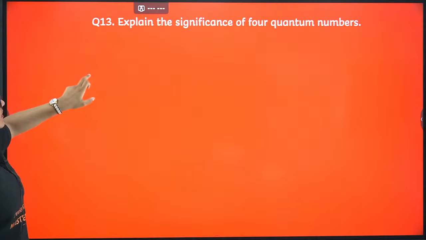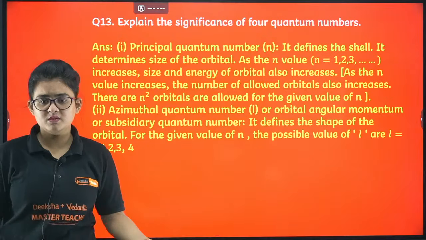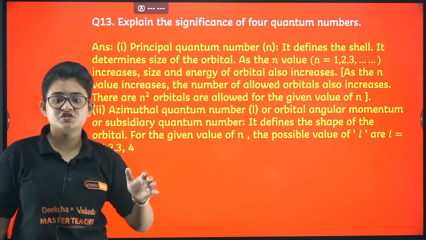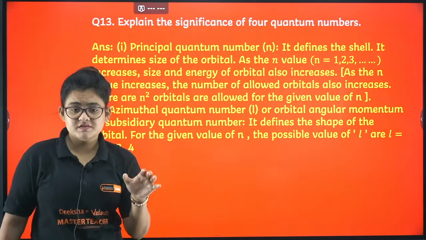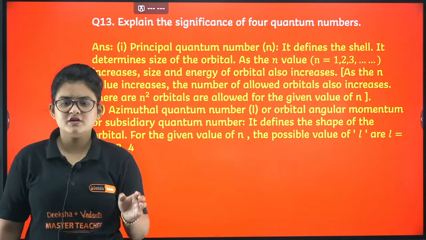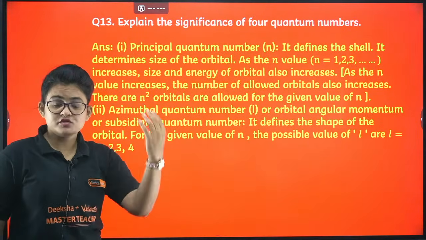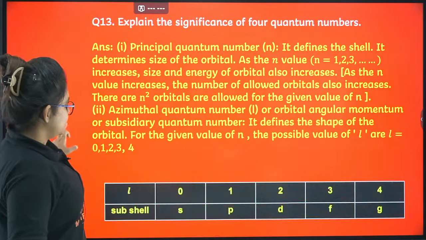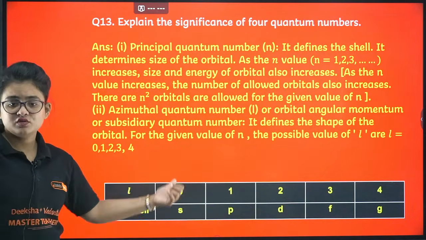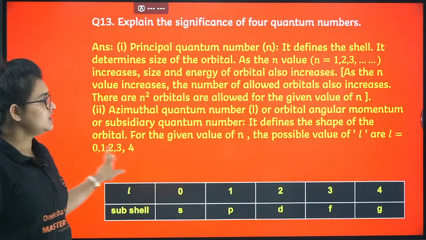Yes, let's proceed. Okay, explain the significance of 4 quantum numbers. Here I have given all the detail, but you can just precisely make sure that principal quantum number will give you the information about the size of the orbitals. Azimuthal quantum number, that is l, gives the angular momentum, or it is also called subsidiary quantum number. It also defines the shape of the orbital, and the possible values are 0, 1, 2, 3. If it is 0, then it is s, if it is 1, then p, if it is 2, then d, like that you can mention.